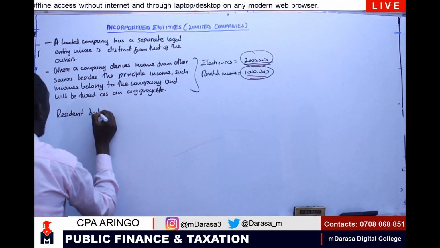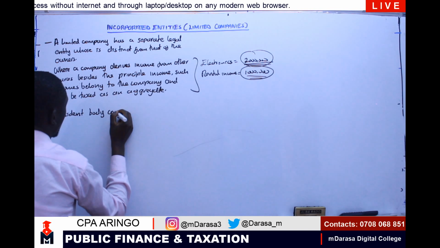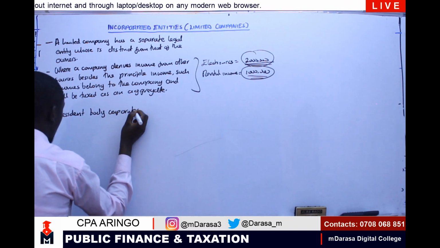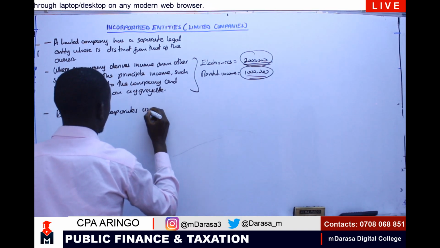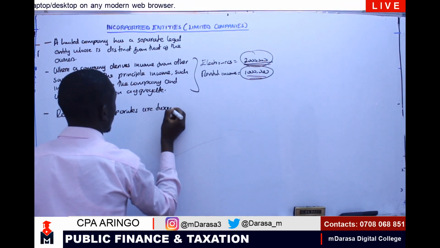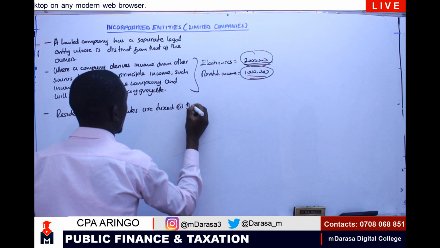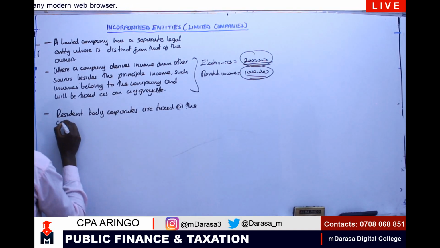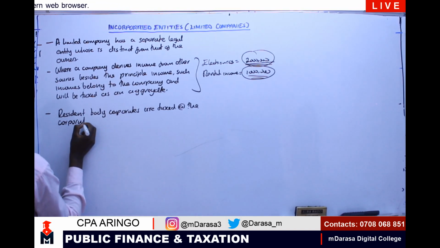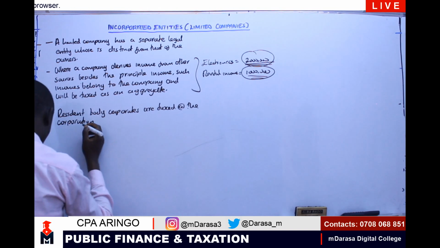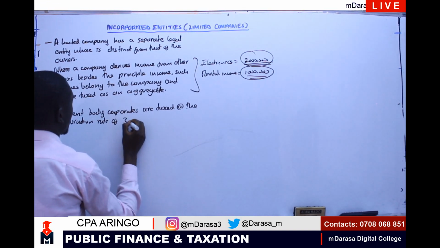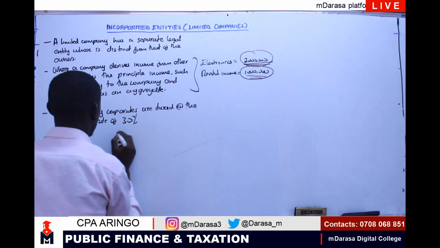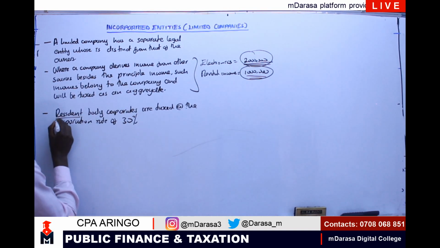Resident body corporates are taxed at the corporation rate of 30%.